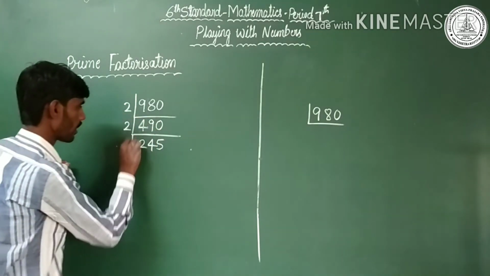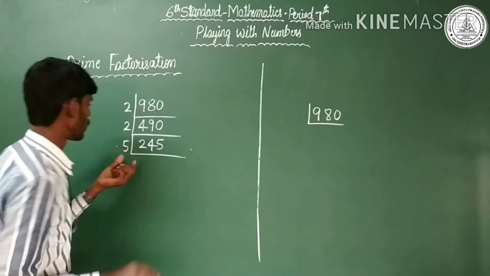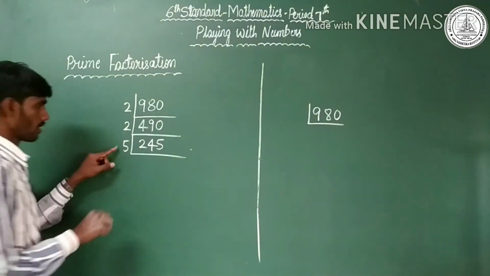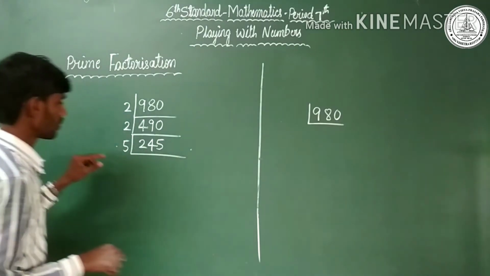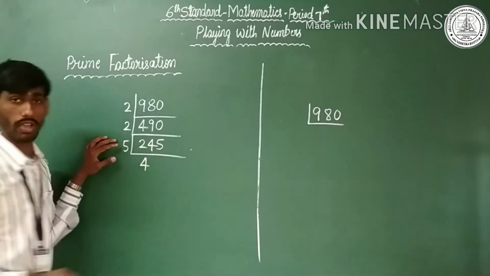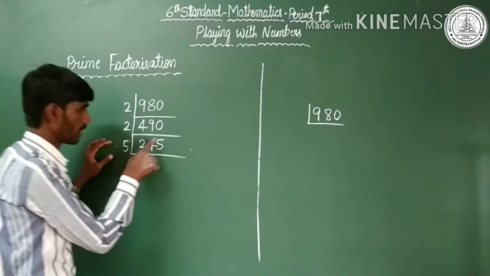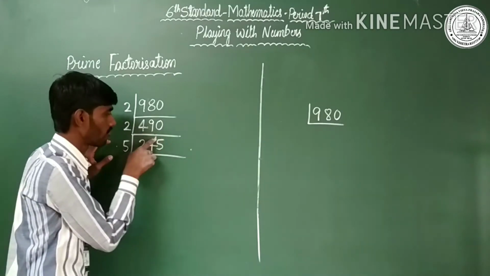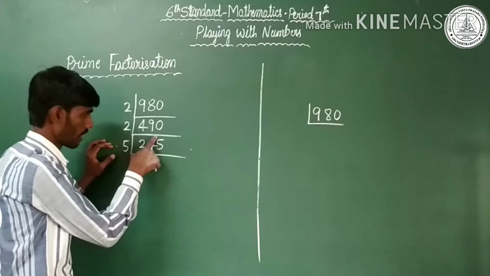Next, draw a line. It's not possible with 2, so you may take 5. How many 5s in 245? 5 fours are 20, remaining is 4, so it becomes 45. 5 nines are 45, so it has cleared.